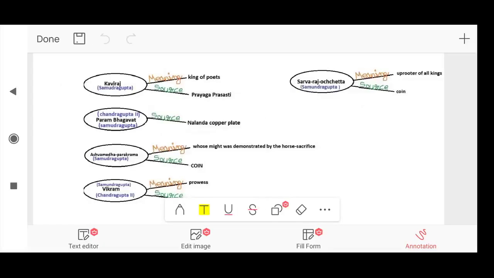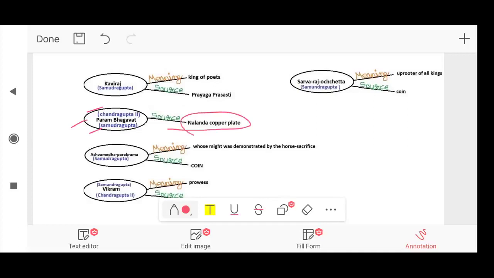Next title here is Param Bhagwat. It was given to both Samudragupta and Chandragupta II. Its source is the Nalanda copper plate. Another title, Ashwamedh Parakram. It was given to Samudragupta. It means whose might was demonstrated by the horse sacrifice. Its source is coin.